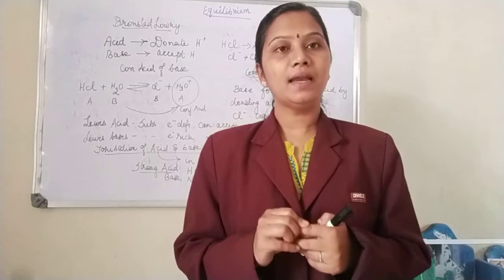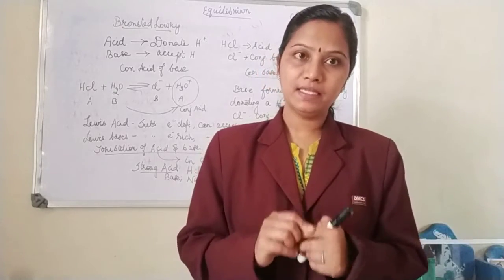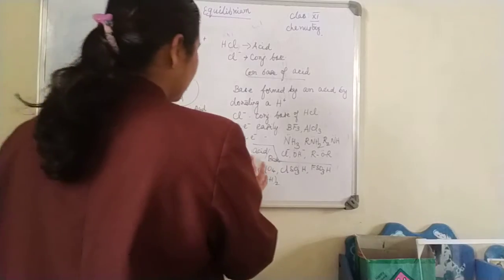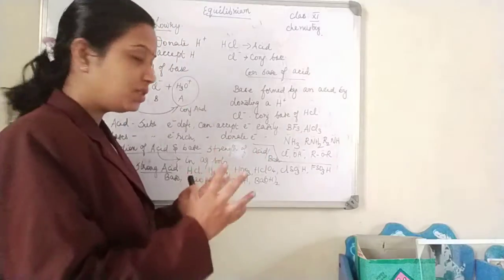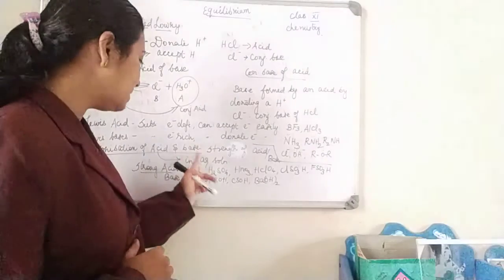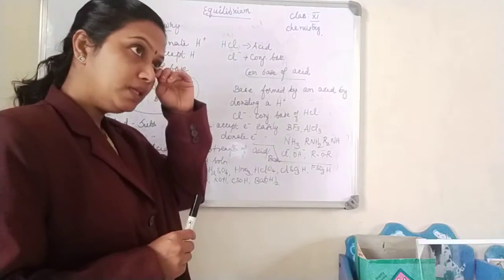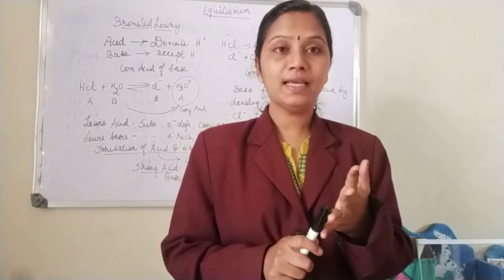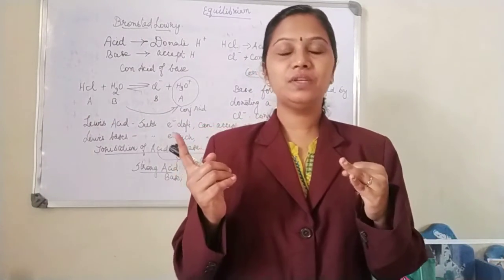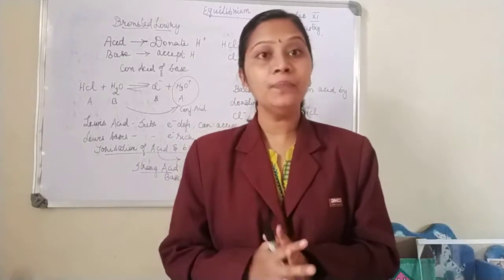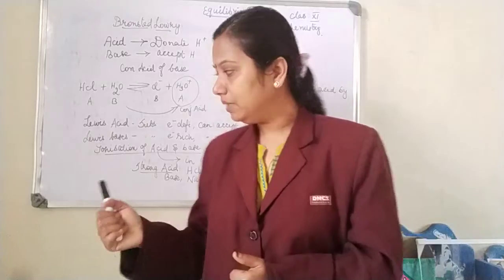So acids and bases undergo ionization to determine their strength. To determine the extent of ionization of acids and bases, we study the ionization of acids and bases. Based on ionization, I am going to classify acids as strong acids and weak acids, just as I classify electrolytes as strong electrolytes and weak electrolytes. This is exactly the same idea.